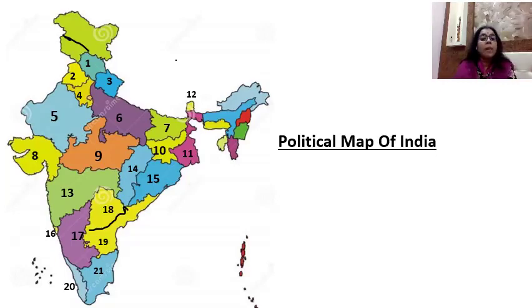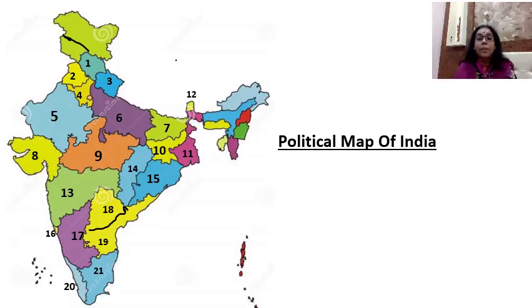Then comes number 17. It is Karnataka. The capital of Karnataka is Bengaluru. Number 18 is Telangana. The capital of Telangana is Hyderabad. Number 19 is Andhra Pradesh.